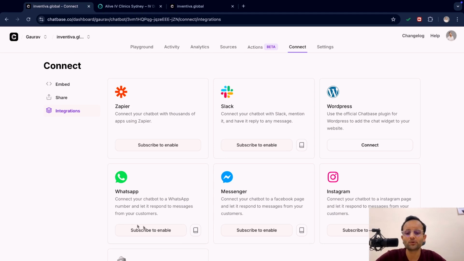If you want to deploy it on WhatsApp, you can just connect it to WhatsApp. You have to activate your Meta developer account, and it's not a very typical process, but you can do it in like a minute, a fraction of minutes. Then there comes Messenger and Instagram. So this is how we can build an AI chatbot.